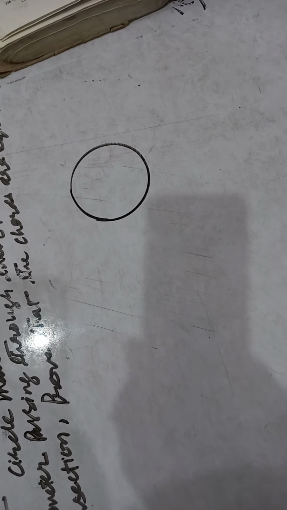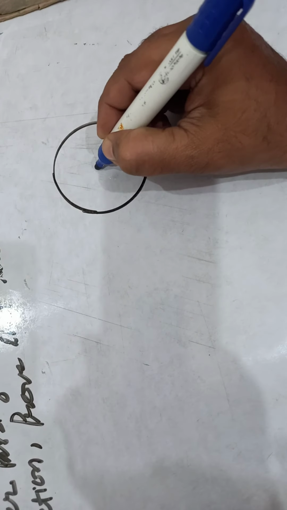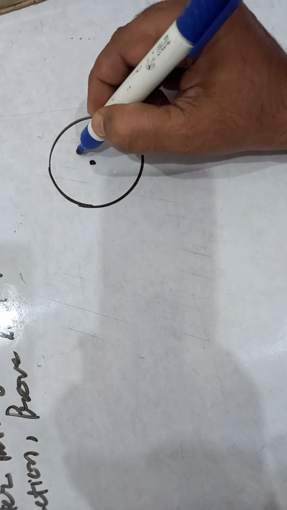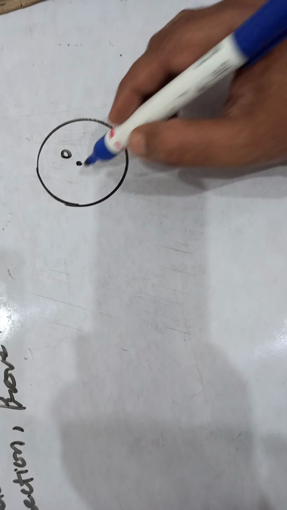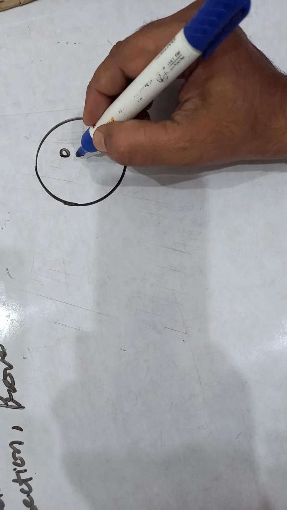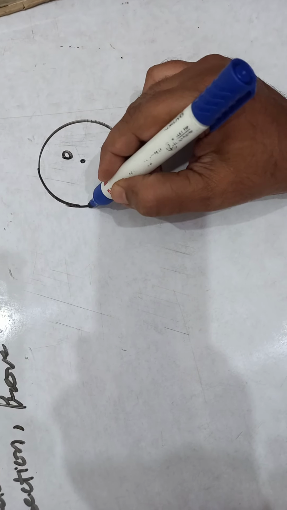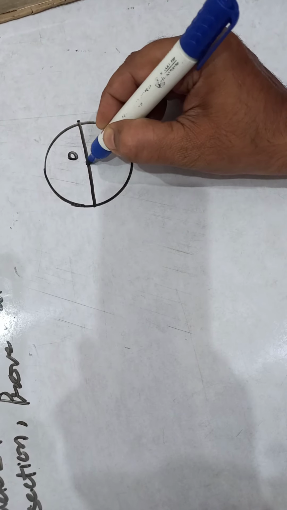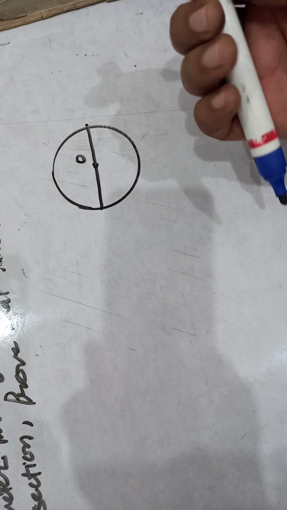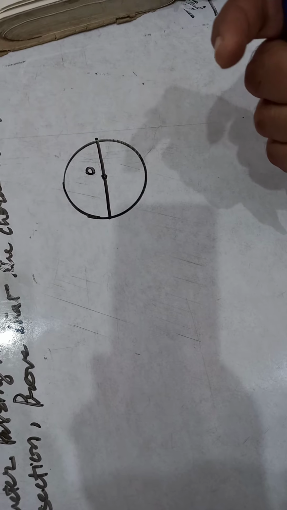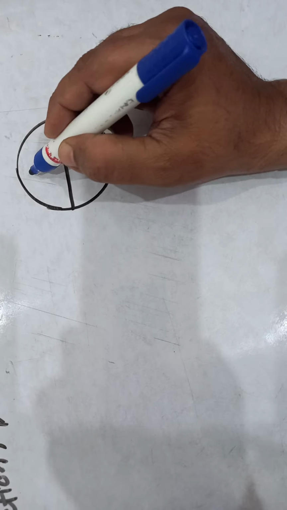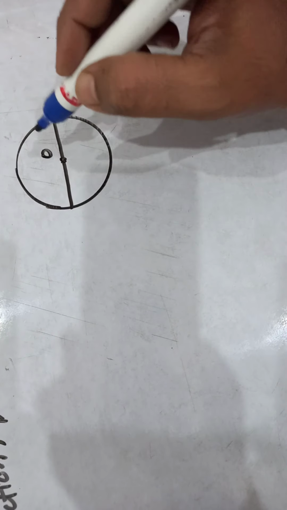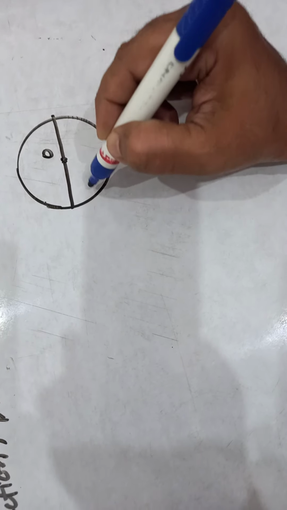Now this is the circle with center O. According to the question, two intersecting chords are there. This is the diameter of the circle passing through the center O, and let the two intersecting chords be PQ and RS.